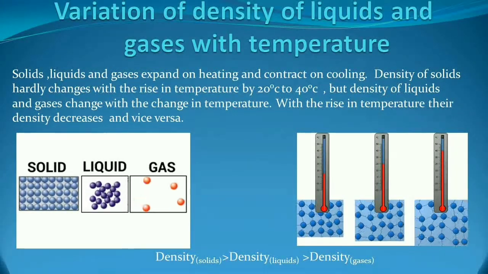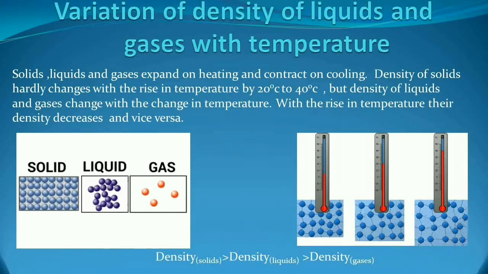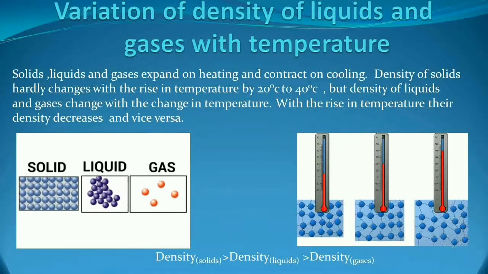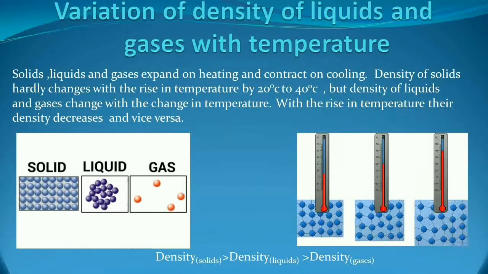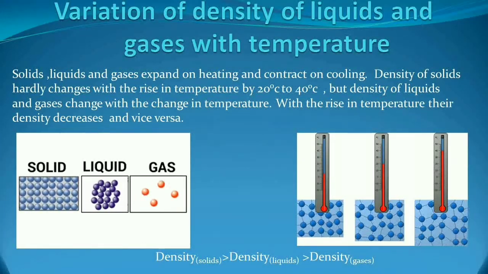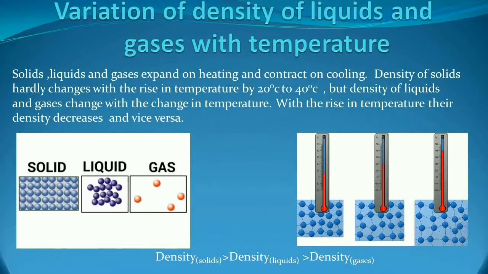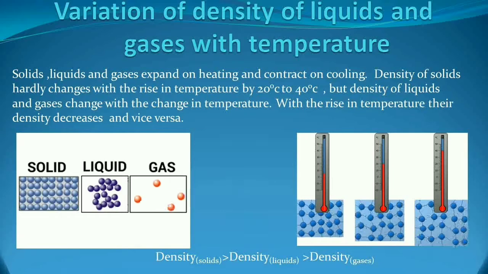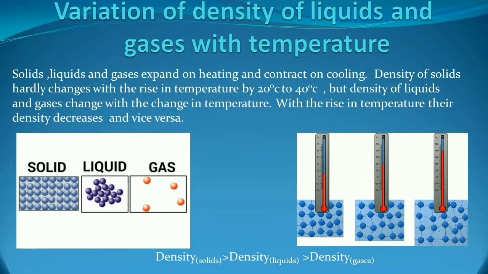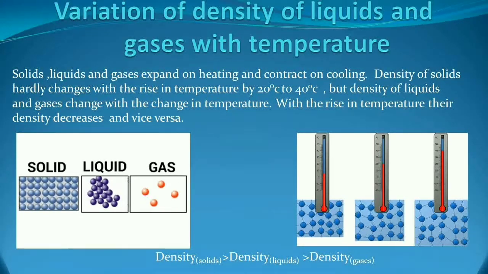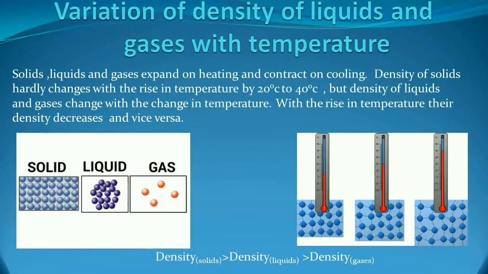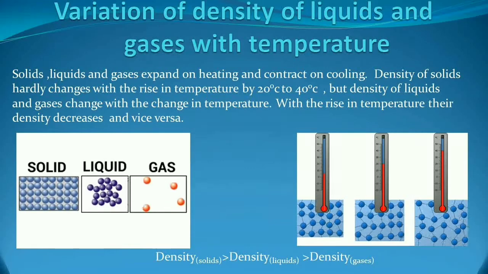On the other hand, in liquids they have some more intermolecular space as compared to solids, so they can move. And in the case of gas, you can see they have large intermolecular space to move and to vibrate. So on the basis of this molecular arrangement, we can identify how the density varies in the different states of matter.